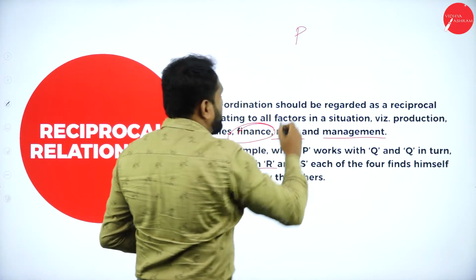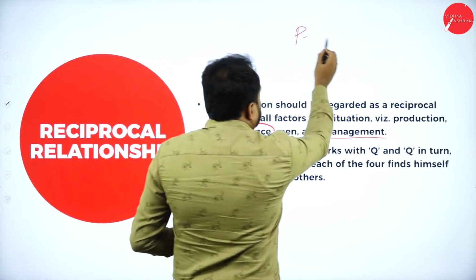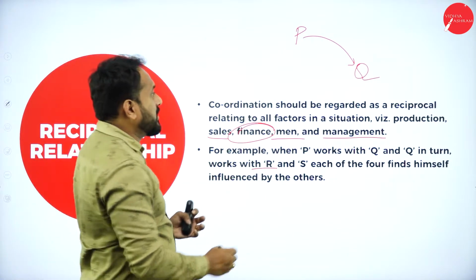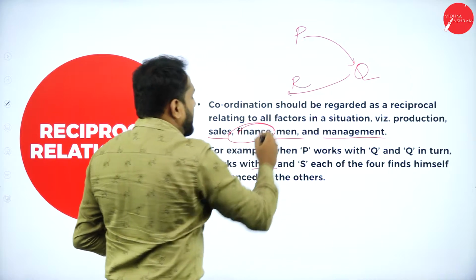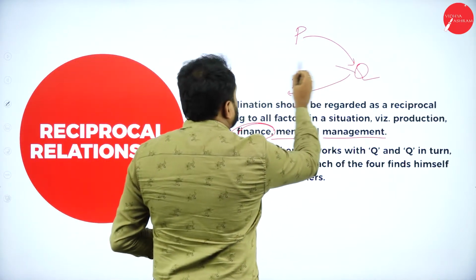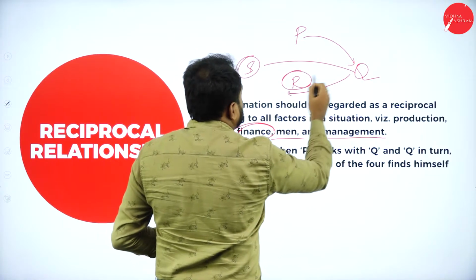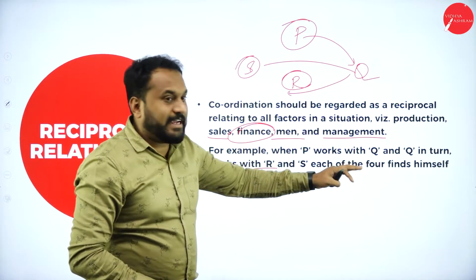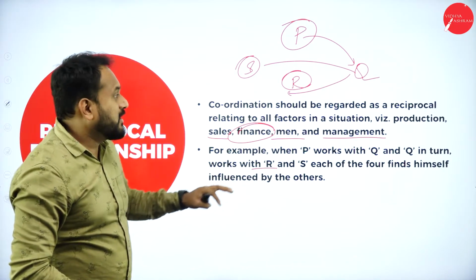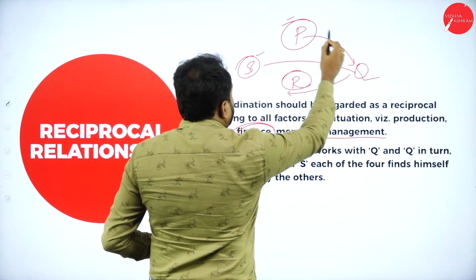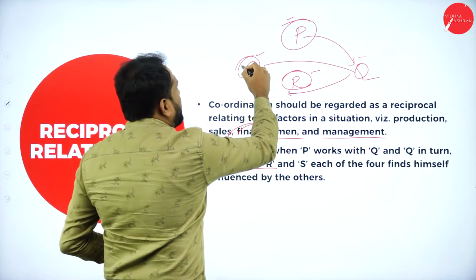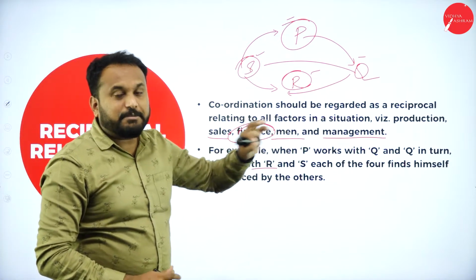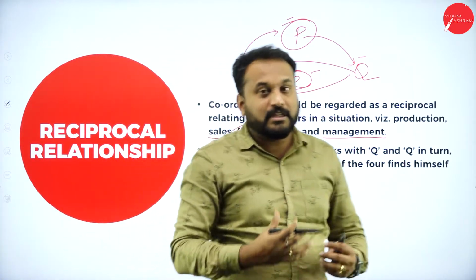Say for example, now we have P. P is working with Q, and Q in turn works with R. Now there is one more person called S. Understand how beautiful the coordination should be: each of the 4 finds himself influenced by the others. Knowingly or unknowingly, S will also work with P, and S will also work with R. So this is what the coordination should have. That means reciprocation should be there.